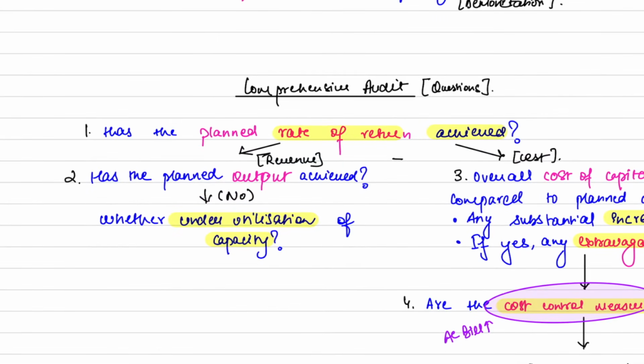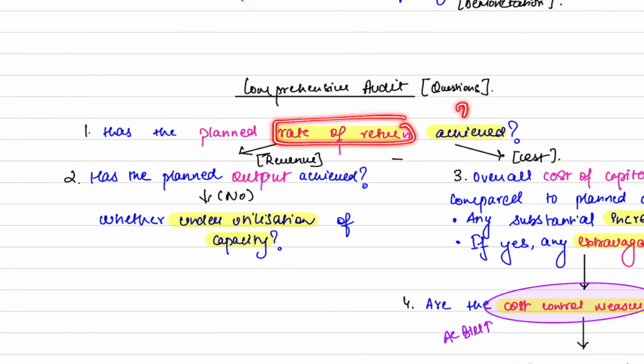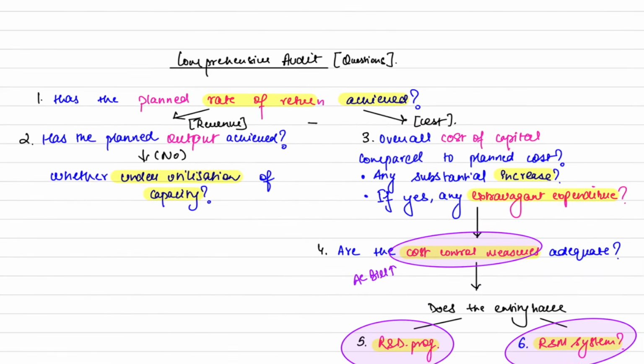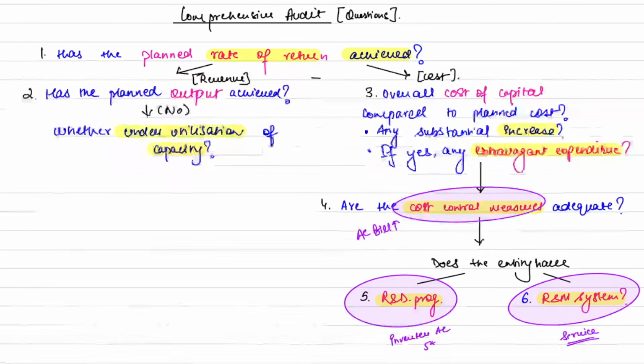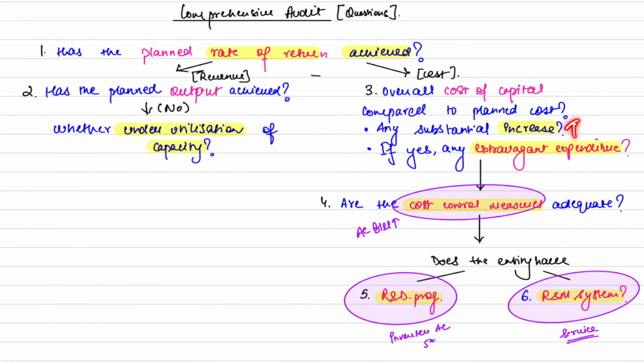First question, basic question. Is the planned rate of return achieved or not? Now, sir, the return depends on revenue minus cost. So the next point is related to revenue: whether the planned output was achieved. If it was not achieved, there may be underutilization of capacity. Now the question of cost. What is the overall cost of capital compared with planned cost? Is there a substantial increase? If yes, there must be some extravagant unnecessary expenditure. Now in relation to cost, if cost is increasing, you will question the cost control measures. Are the cost control measures adequate?